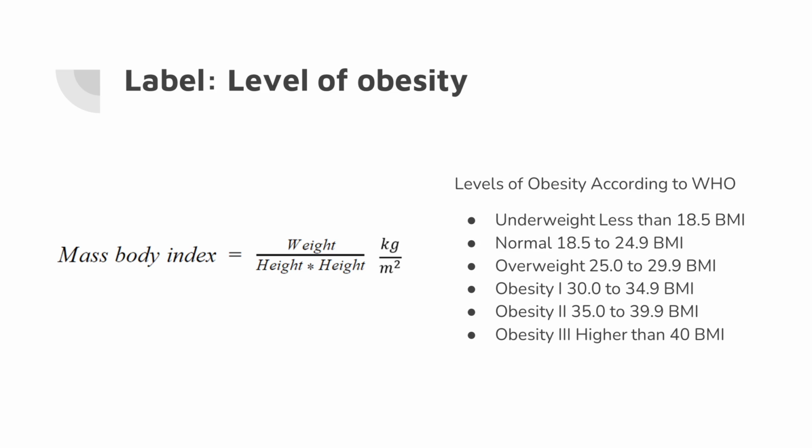The label level of obesity was determined by calculating the body mass index, which is defined as the weight divided by the square of the height. We decided to use these calculations as a continuous variable. The units for this variable are kilograms per square meter.